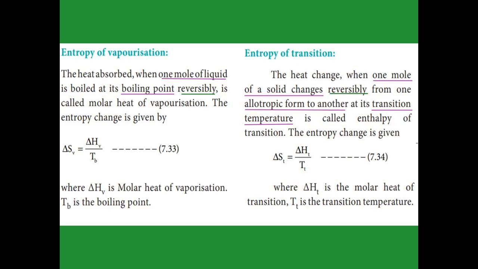And entropy of transition means that a solid changes from one allotropic form to another allotropic form at the transition temperature, reversibly. We have to keep in mind that it is reversible also. So for 1 mole of substance, whatever entropy change we calculate is called the entropy of transition. The formula is entropy change equal to delta H transition divided by TT, where TT means transition temperature.